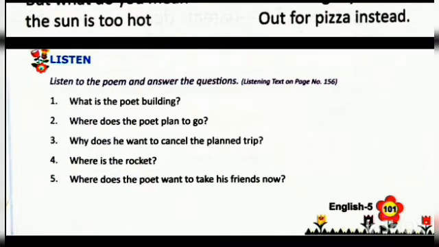Question 4. Where is the rocket? Answer. The rocket is out in the shed. Question 5. Where does the poet want to take his friends now? The poet wants to take his friends out for pizza. So after realizing that the sun is very hot, the poet wants to take his friends out for pizza.